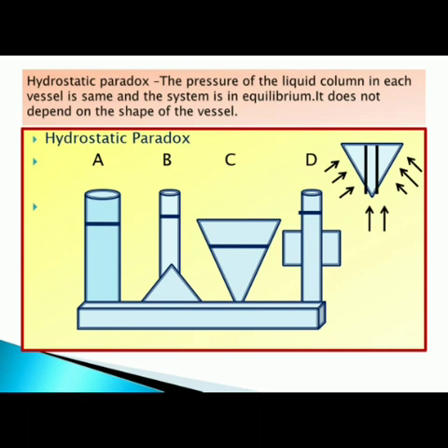As it could be seen very evidently from the diagram given here, there are 4 different shapes of the apparatus mounted on one column, where you could see that the rise or the level of the liquid in each is similar. The right hand side figure indicates that the pressure felt on the column is similar. It does not depend upon the area or the shape of the column. Therefore, this paradox or this theory is known as hydrostatic paradox.